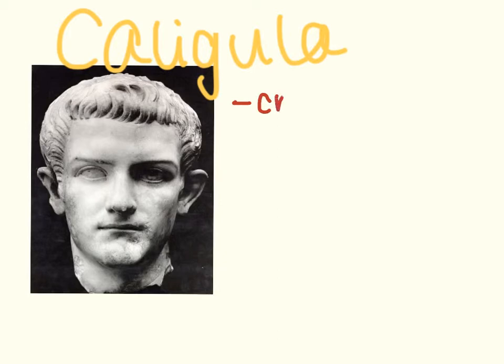Caligula was a cruel leader. He was known as an insane tyrant during his short reign, and he mainly worked on making the emperor more powerful. He also focused on creating luxurious buildings and statues for his own benefit, so he was very selfish. The only positive thing that he achieved was the construction of 2 new aqueducts.